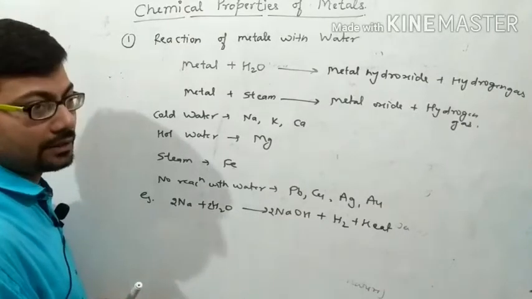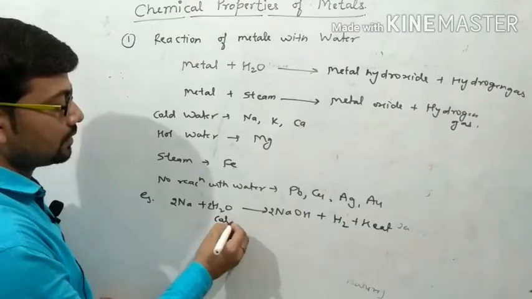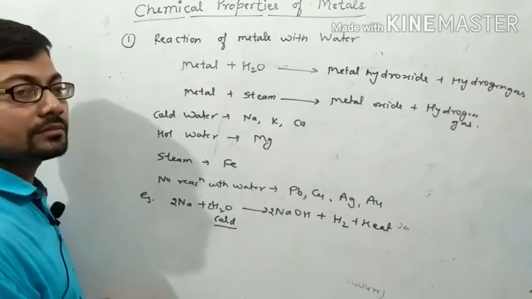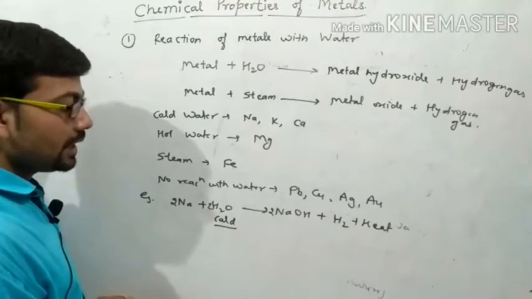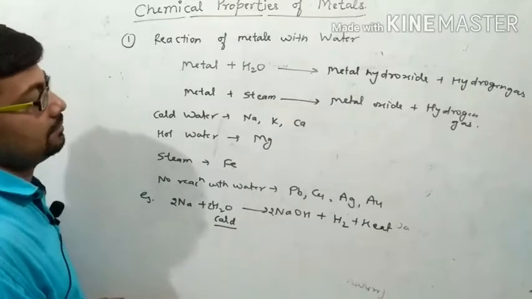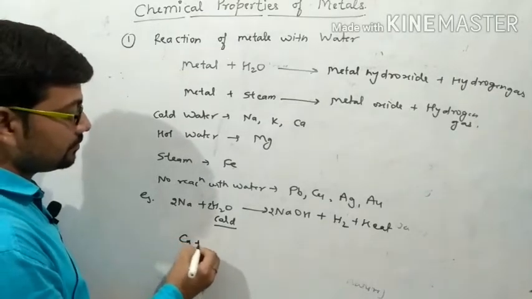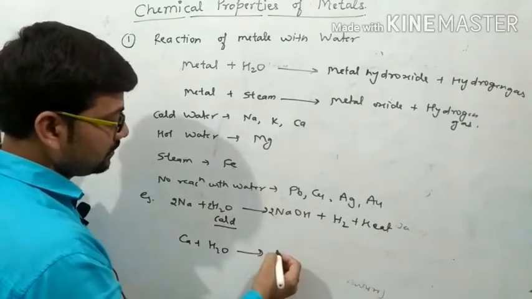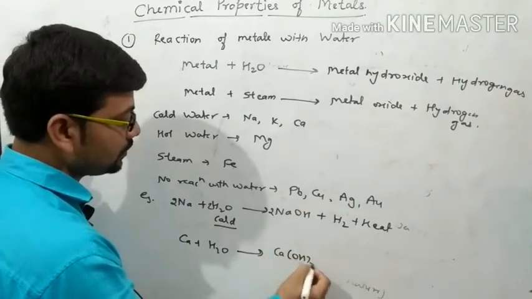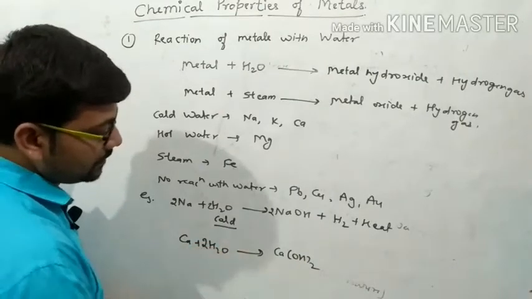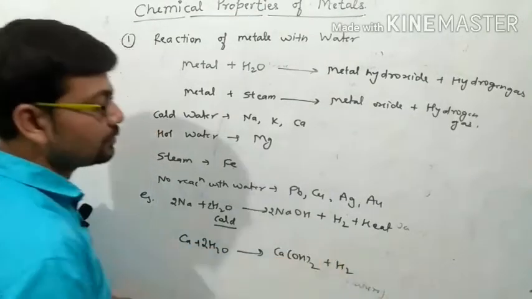They catch the fire. This is cold water. Similarly, in case of potassium, they also catch the fire. That's why they are kept in the kerosene oil. But in case of calcium, when it reacts with water, then it produces calcium hydroxide with the liberation of hydrogen gas.